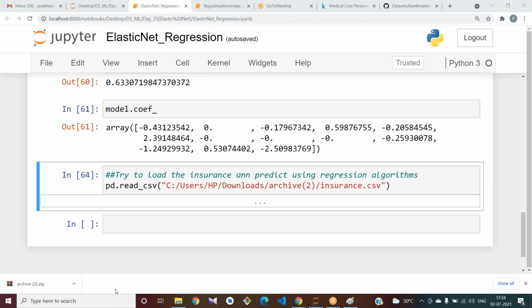Since I am using plt, I need to import matplotlib: import matplotlib.pyplot as plt.